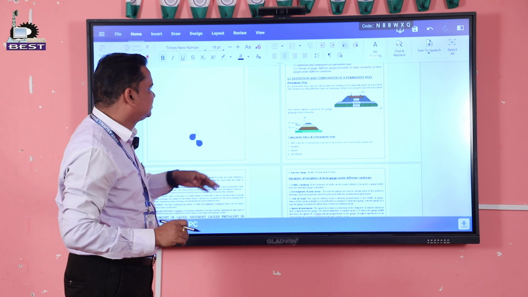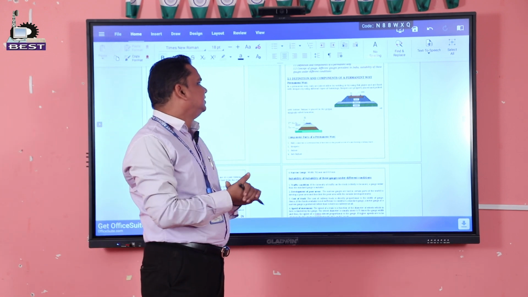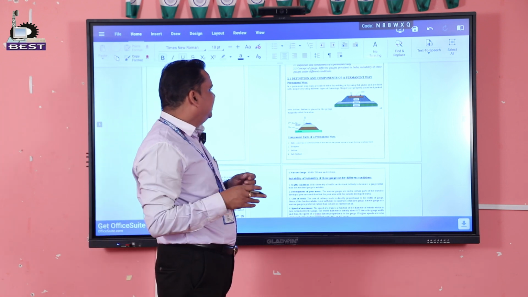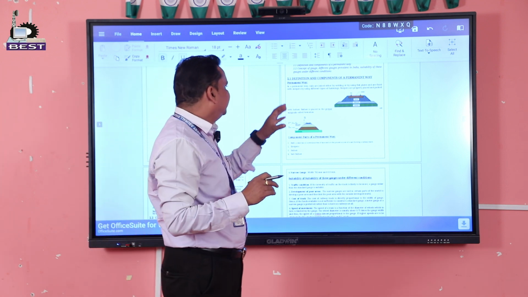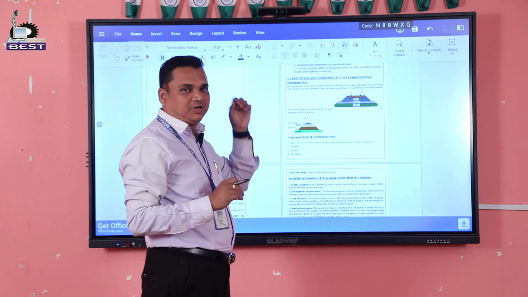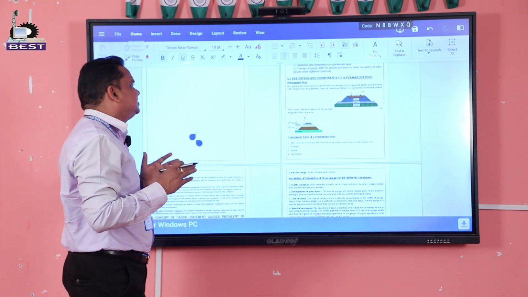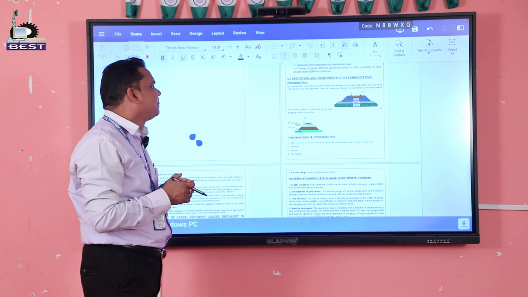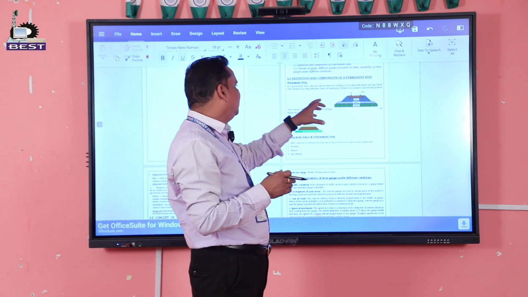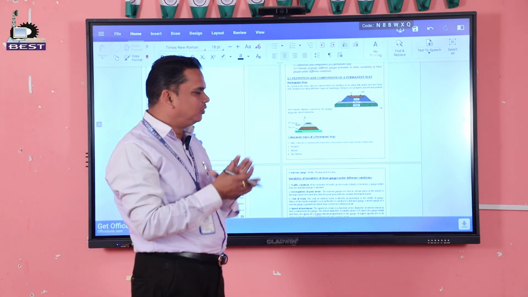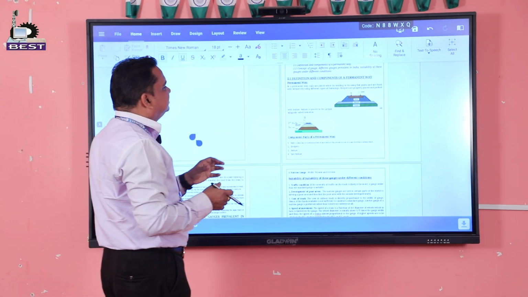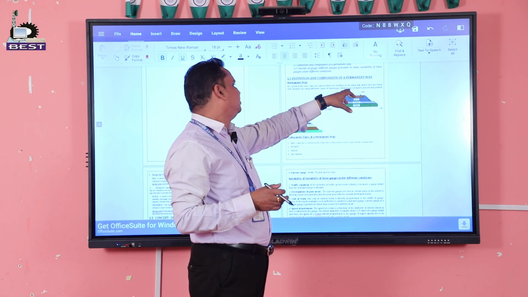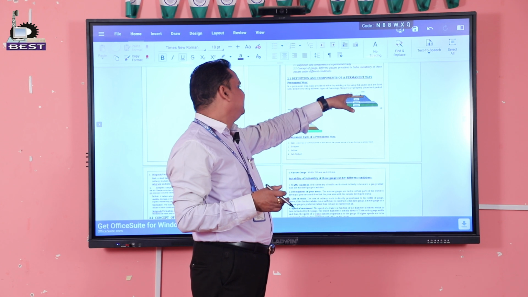We discuss the first component, rails. Students, some students say rails and trains are equal, but rails and trains are not equal. Rails are made up of steel. It is laid on the sleepers, and sleepers hold the rails. The entire load, the train loads or vehicle loads, transfer to the rails.